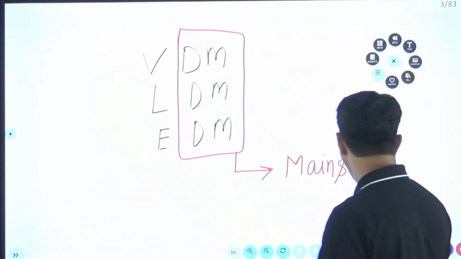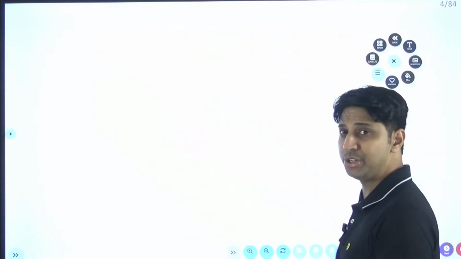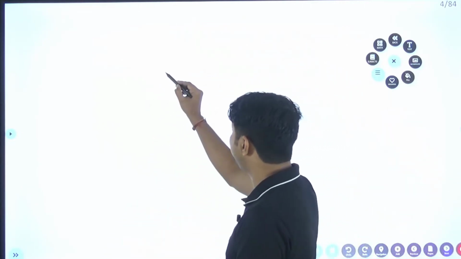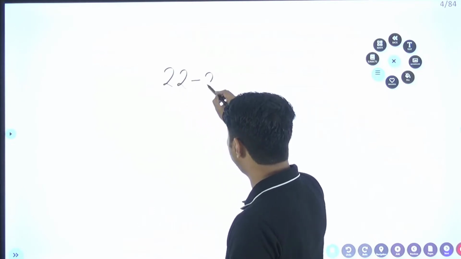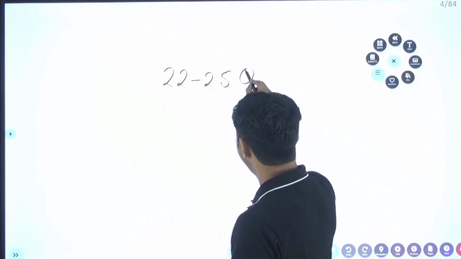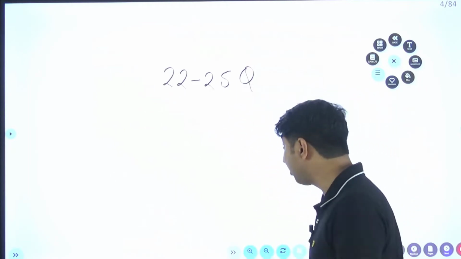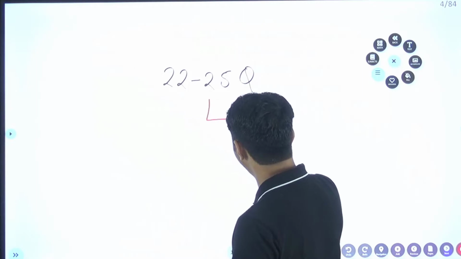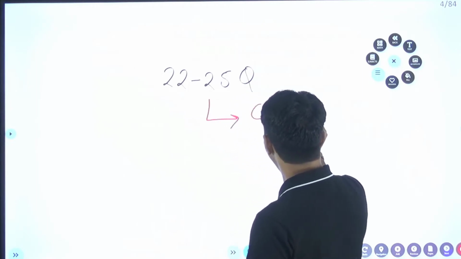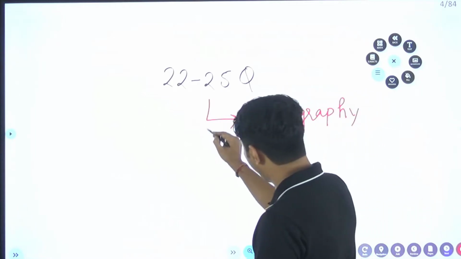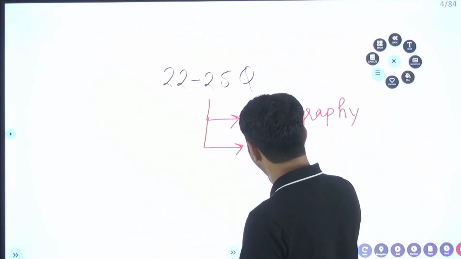Now if I ask you how many questions you can expect from geography and ecology and environment, if you see the last year question paper and the last 2 years question papers, you will find around 22 to 25 questions from these two subjects. Which two subjects? Geography, and also ecology and environment.